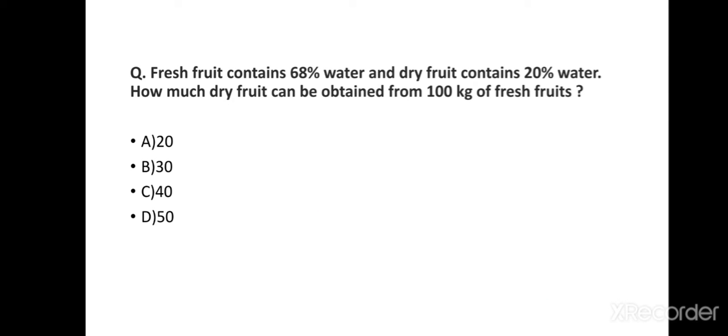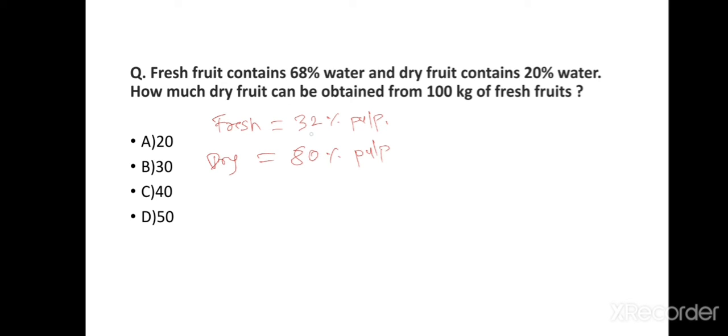Here they have given that the fresh fruit contains 68% water, means what will be the percentage of pulp? 100 minus 68, which is 32% pulp. And in dry fruit, water is 20%, means pulp will be 100 minus 20, it is 80%.